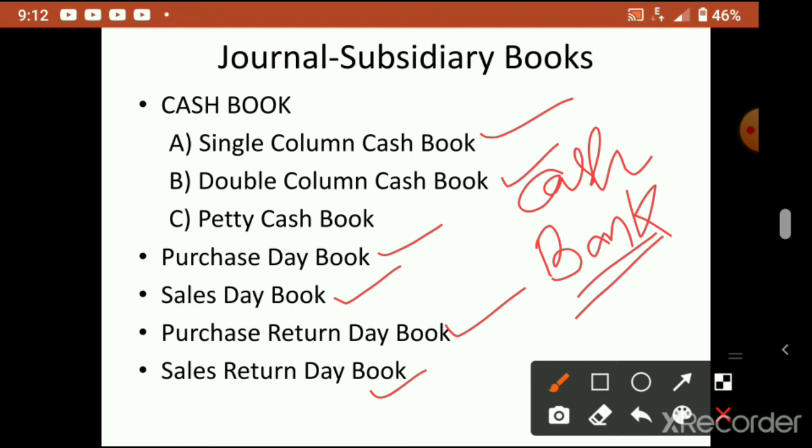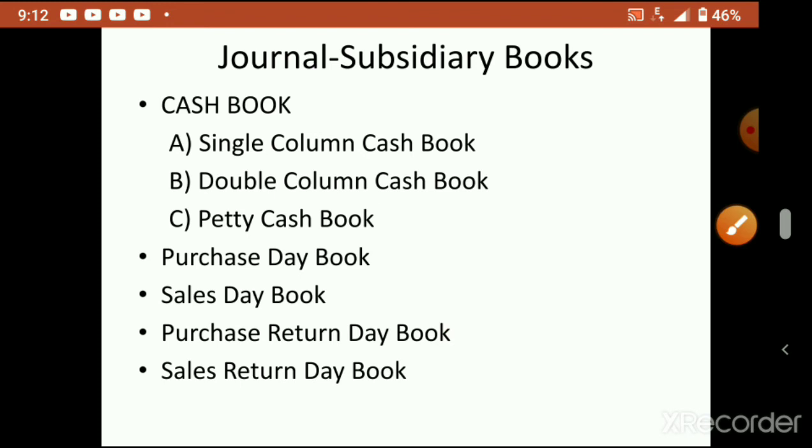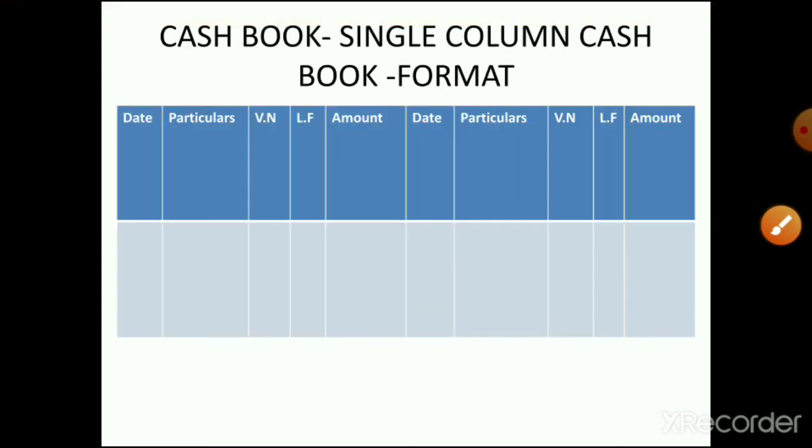So in any organization you take, without a bank, no transaction is happening. Moreover, nowadays everything is happening through online transactions. So we must need a bank column. First we will study without a bank column, that is called single column cash book. Only cash transactions will be there. Then next is the double column cash book. Then the petty cash book, when we study all these books, that time I will discuss. Now we'll go to the single column cash book.